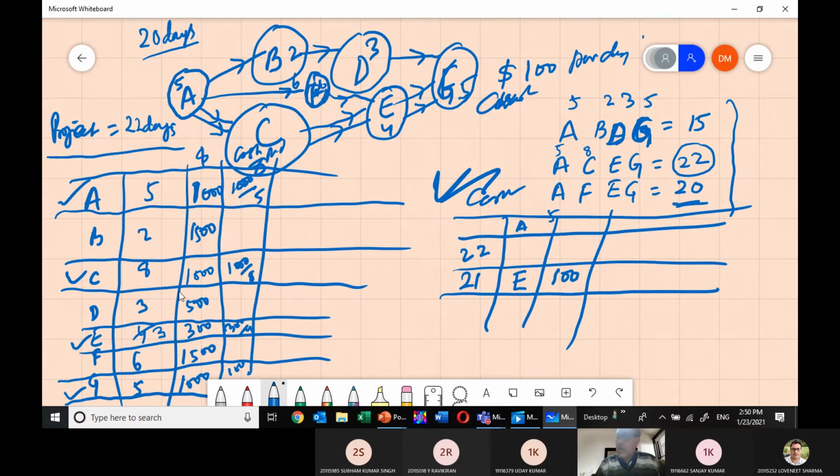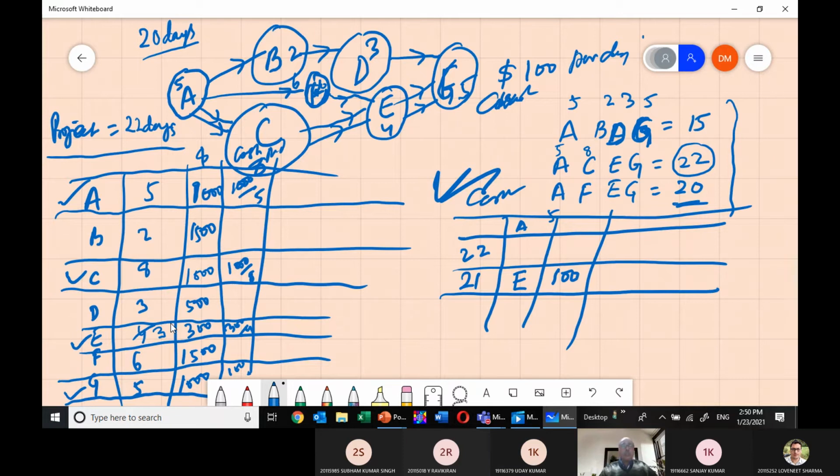By additionally pumping $100 into the E department, you can get the E work done in 3 days instead of 4 days. Am I with you, friends?